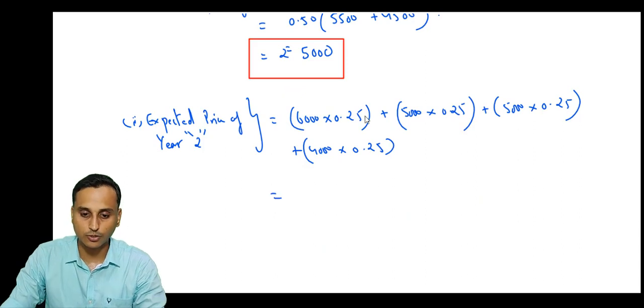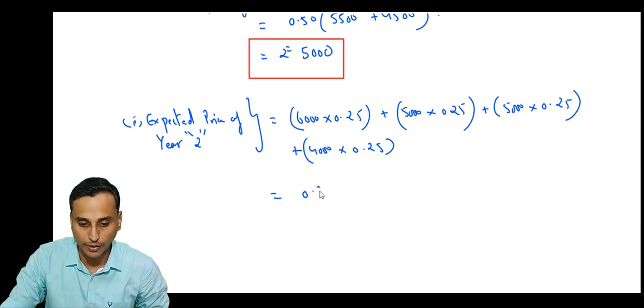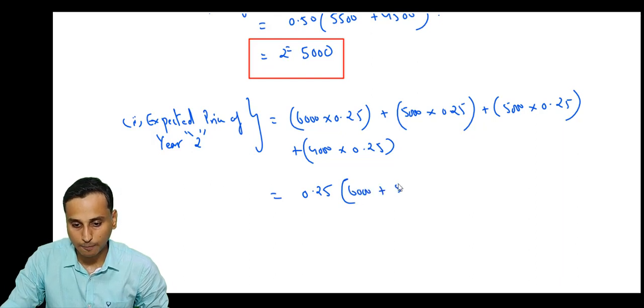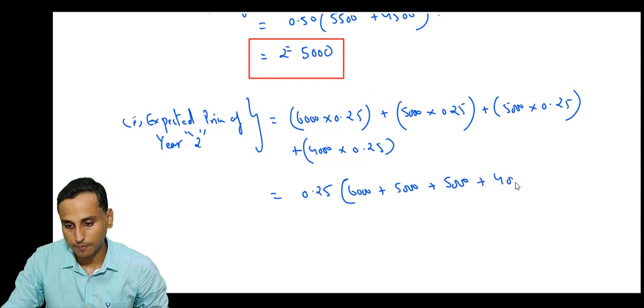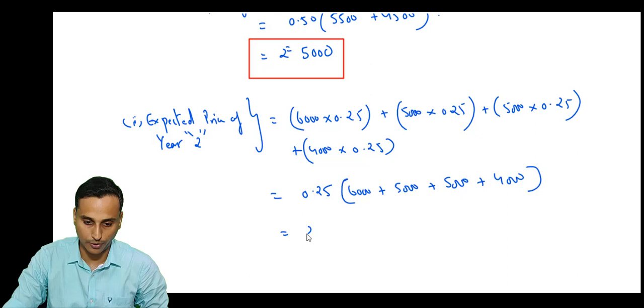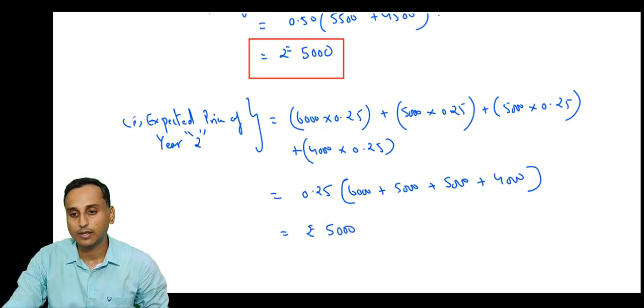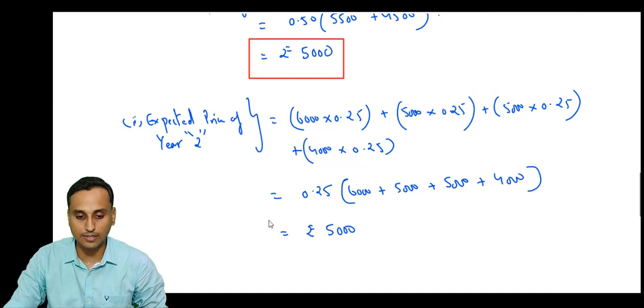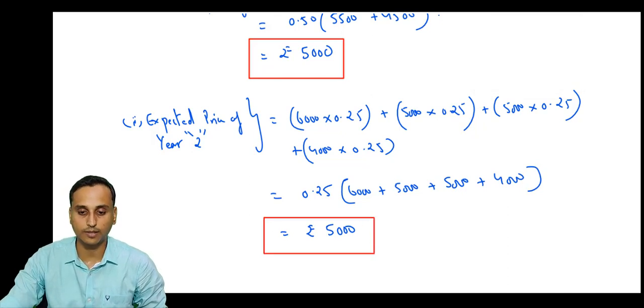Let's average it. Here also we can take the probability, that is 0.25, common outside. So what we get is 6,000 plus 5,000 plus 5,000 plus 4,000. And if you solve this, you're going to get rupees 5,000. Very interesting. Yes, here also we're getting the price as rupees 5,000.